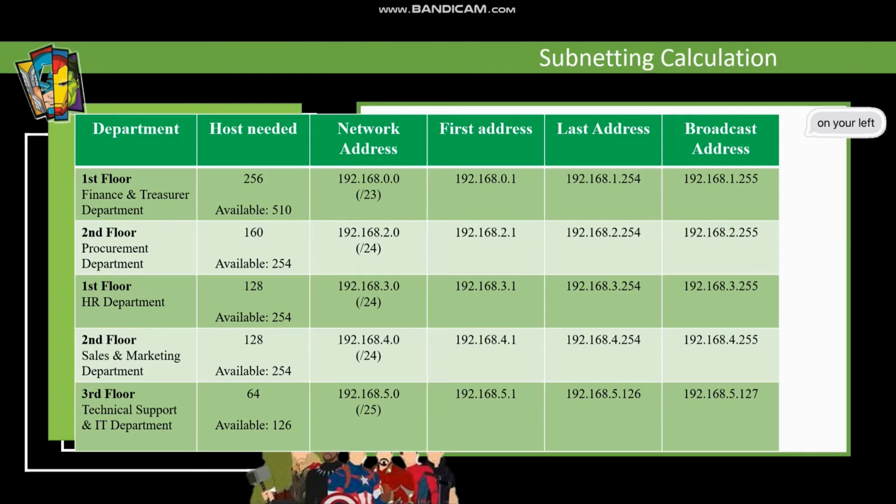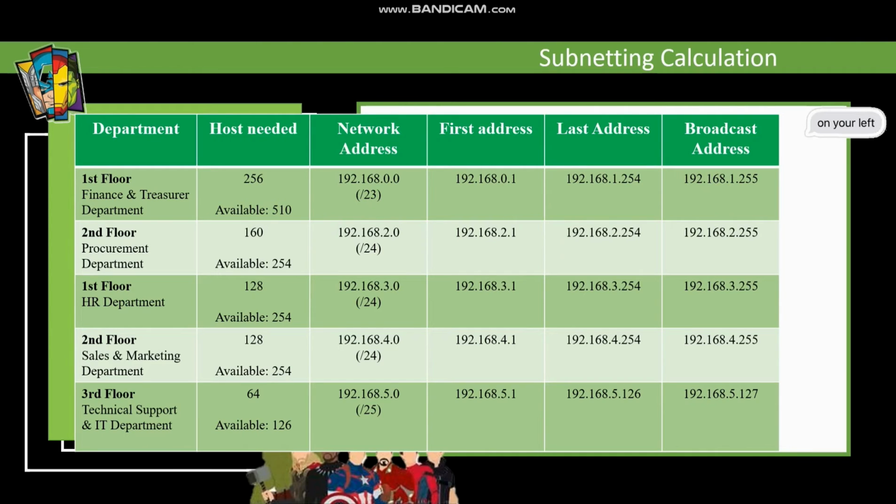192.168.3.255. The fourth department, on the second floor, is the Sales and Marketing department. Here, they need 128 hosts, with 254 available host addresses also, and the next network address will be 192.168.4.0/prefix 24, and the first address will be 192.168.4.1.